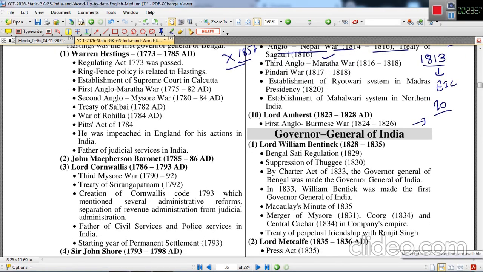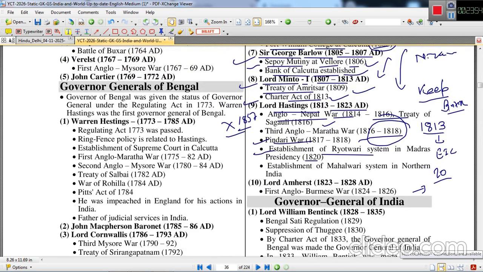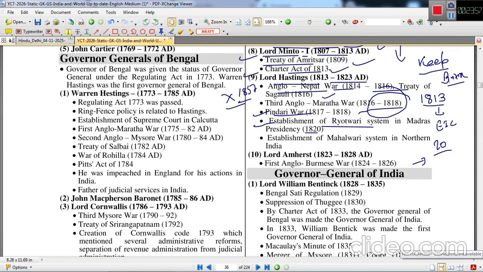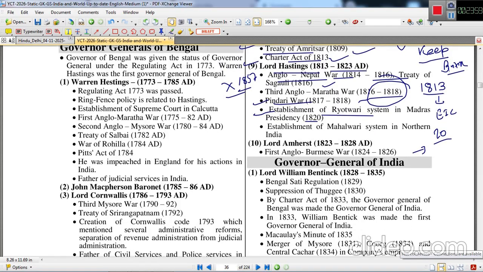Third Anglo-Maratha War took place between 1816 to 1818. Pindari War also 1817 to 1818. Establishment of Raiyatwadi system in Madras in 1820. This also took place under the Governor Generalship of Lord Hastings. And also Mahalwadi system was established in North India. Means Raiyatwadi system was established in South India, especially in Madras Presidency, and Mahalwadi in Northern India like Central and other areas.